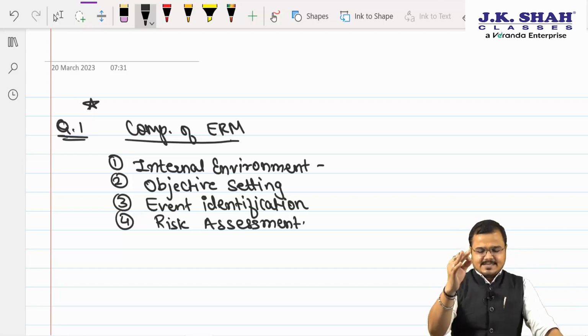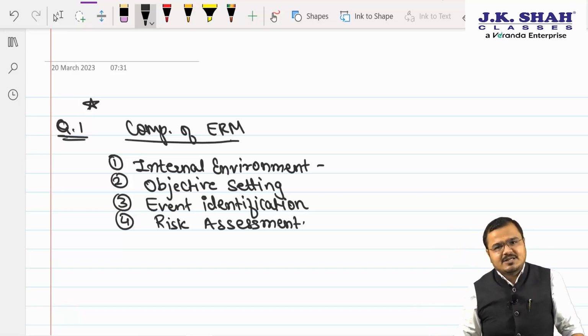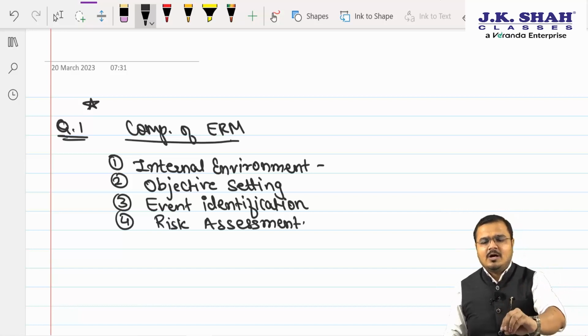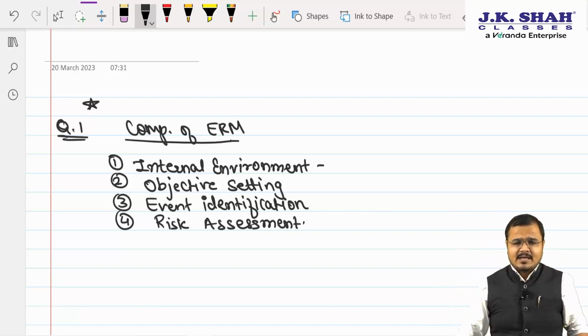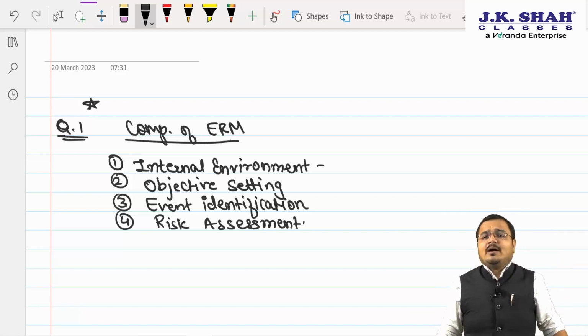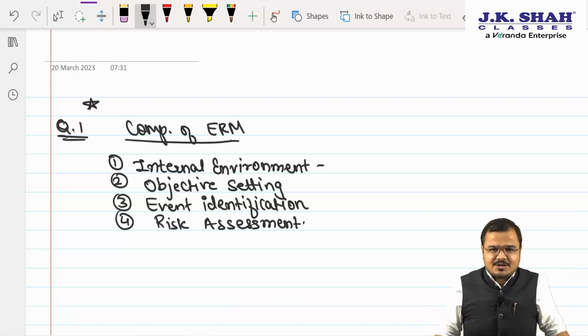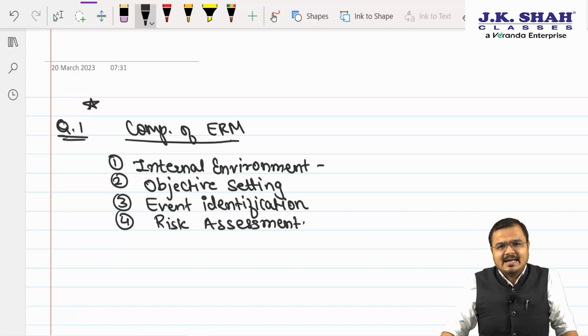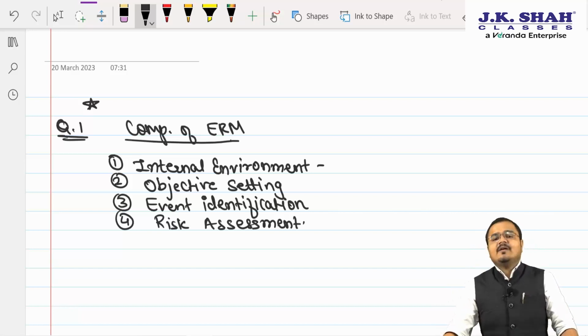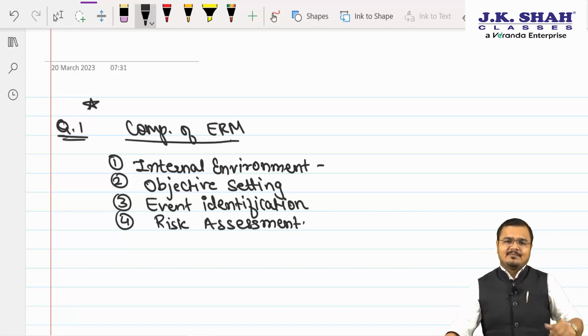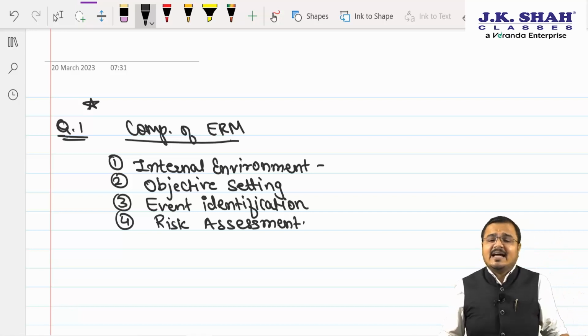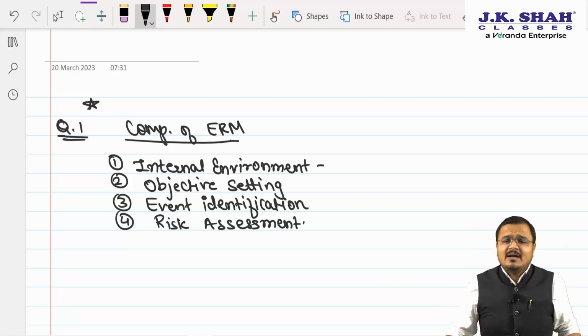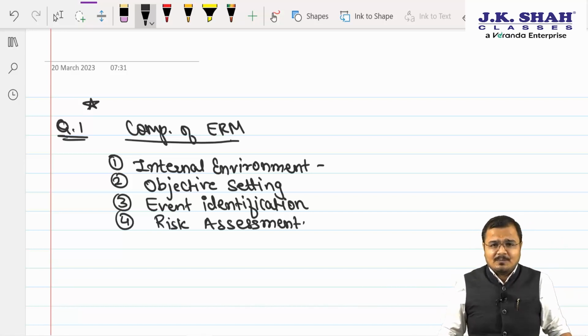Sir, with the help of opportunity identification and risk identification, we come to know what exactly the risk is. But we should also know what impact it is going to create on my organization. Based on which, we will be able to understand what level of strategy is required. Accordingly, not every risk requires your response.